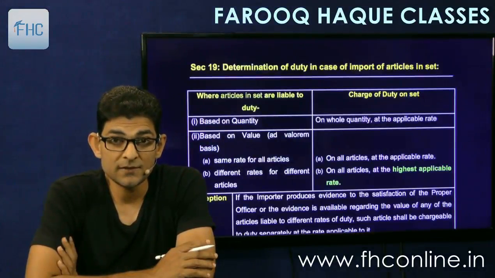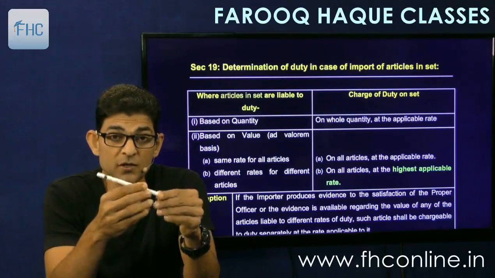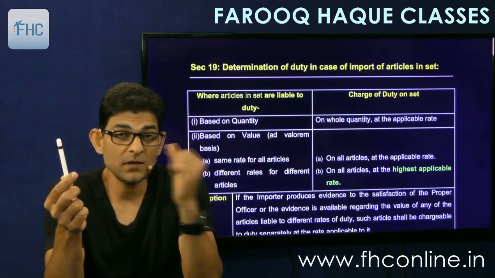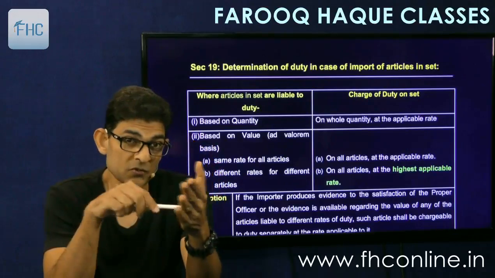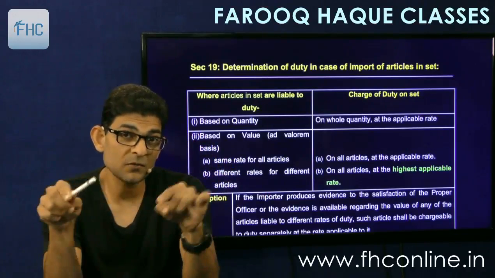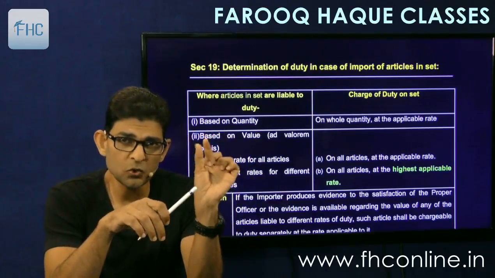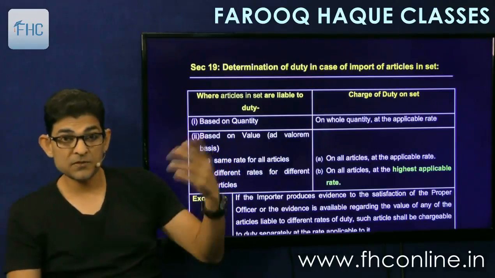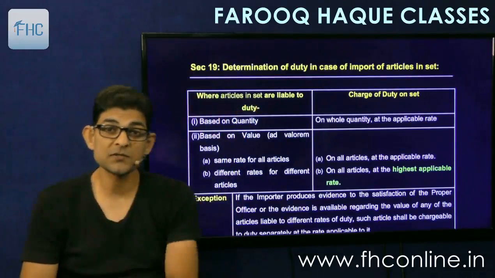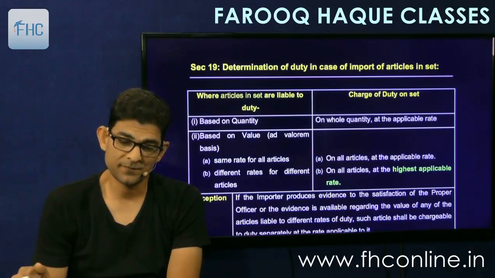Then comes section 19. So a lot of questions can come on section 18, because as I told you, questions will be very short, 2 marks, 3 marks each at the max. So you cannot expect the whole section 18 to be asked. They'll ask you about interest payable on finalization of assessment. You will be asked about this interim deposit, what will happen in case of interim deposit, how the interest will be calculated, or you will be asked about the bond to be filed, any small topic out of the whole section. Or the purposes. The very important question is the purposes for which the provisional assessment can be done. The first 4 points that we had seen.